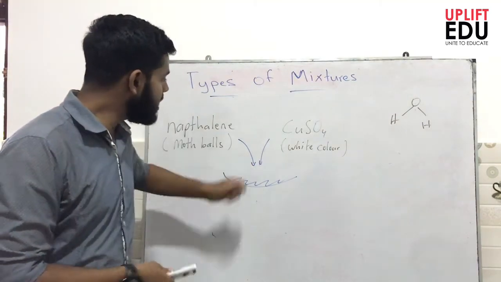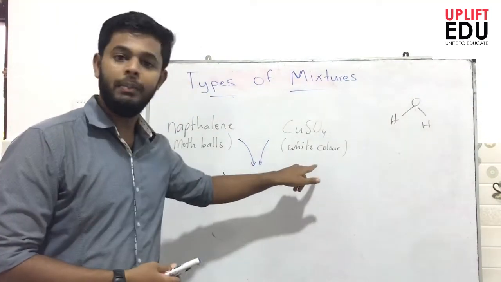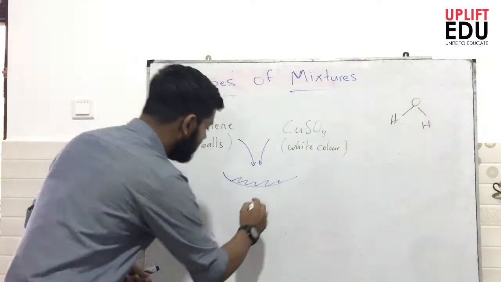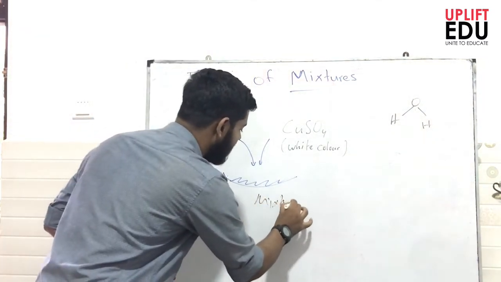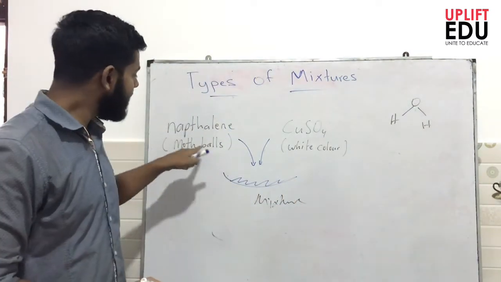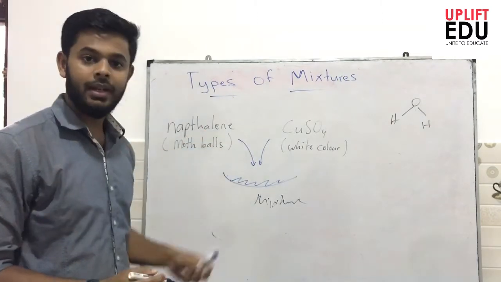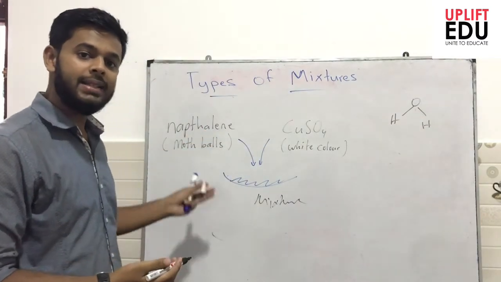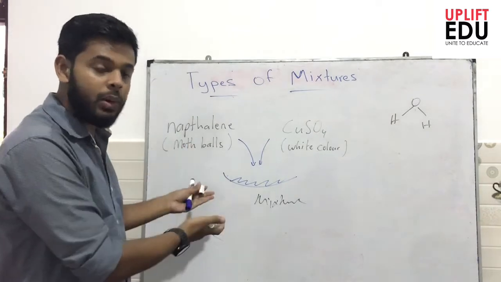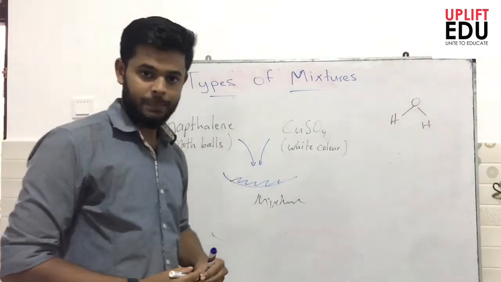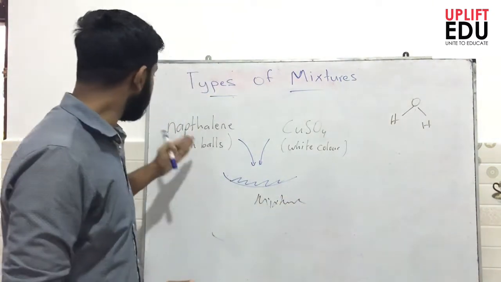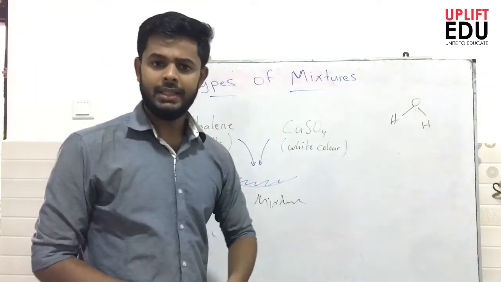Now I mix these two white powders to form a mixture. Each of these is a component of the mixture. Now we have a mixture of naphthalene and copper sulfate.